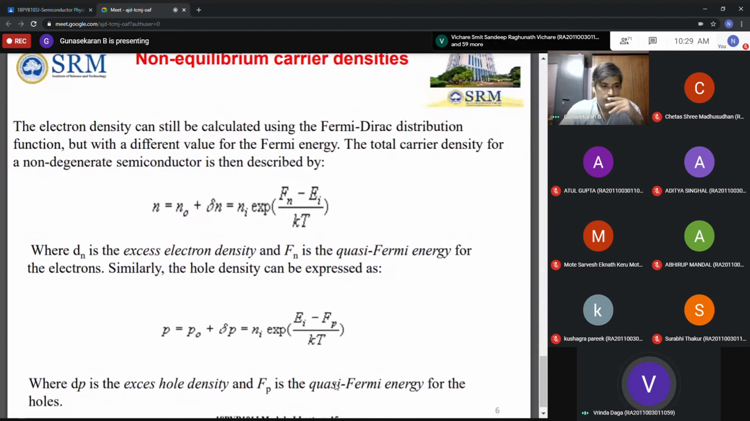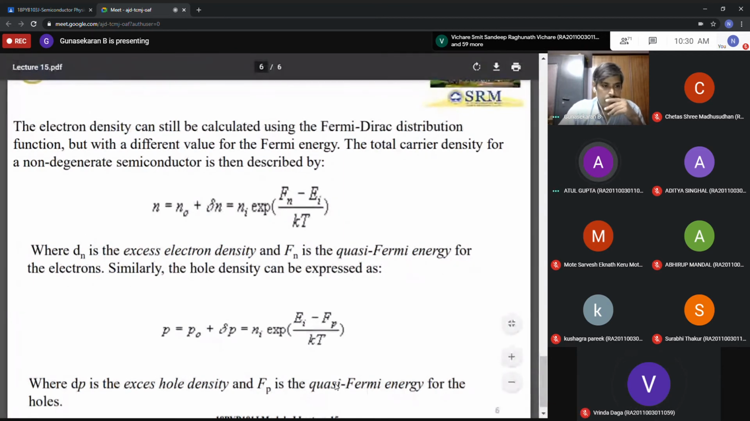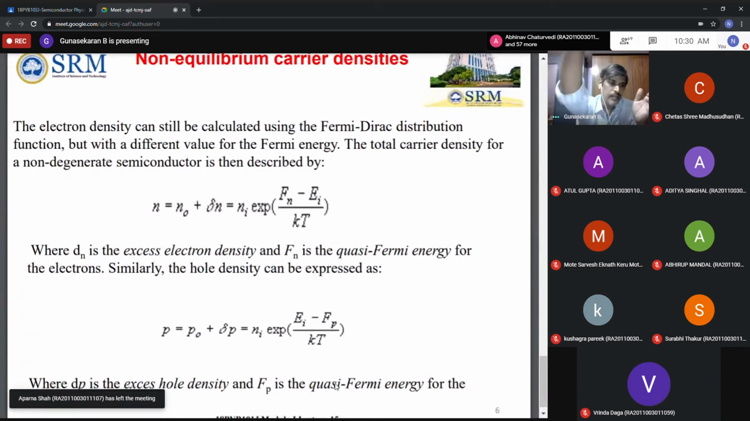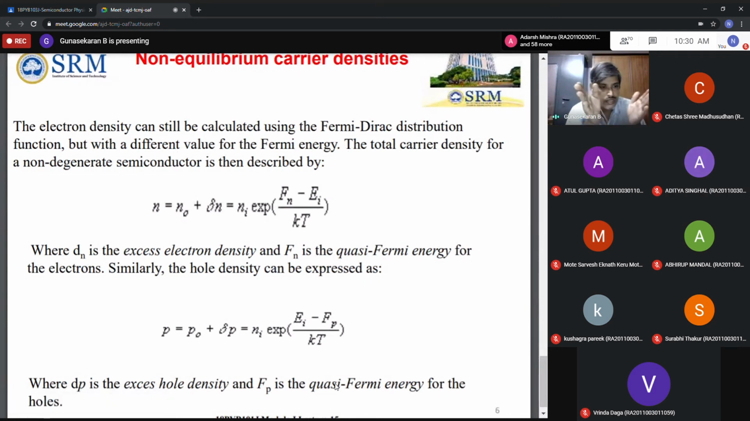So what is the quasi Fermi energy? The quasi Fermi energy appears once after doping, for example with pentavalent impurities, the concentration goes on increasing, whether it is electrons or holes. That state you call the quasi state of electrons or holes. That's why you take Fn, the quasi Fermi energy state of electrons, or Fp, the quasi Fermi energy state of holes.